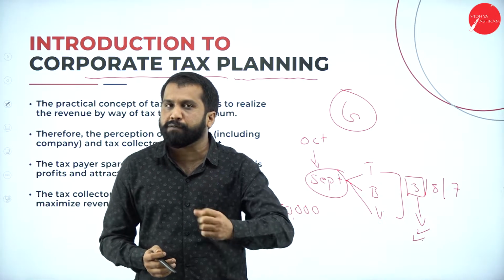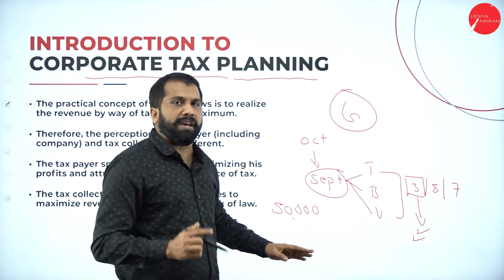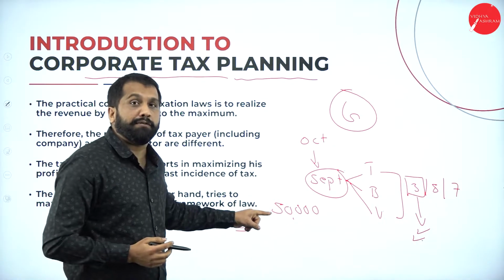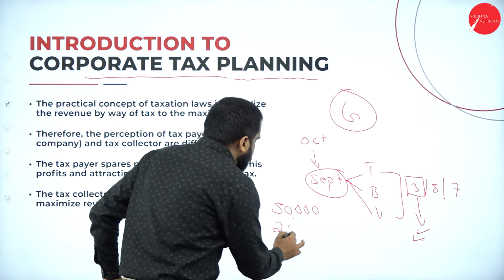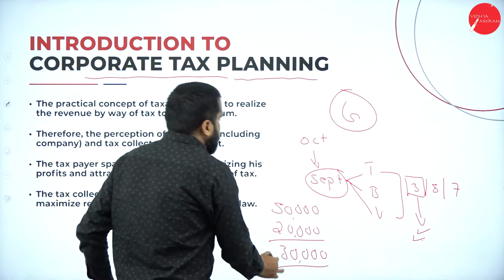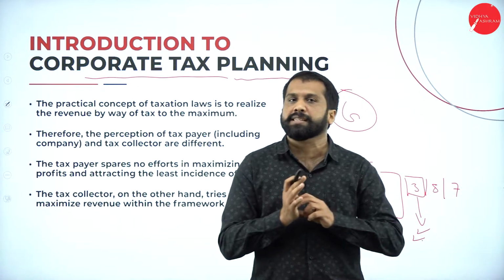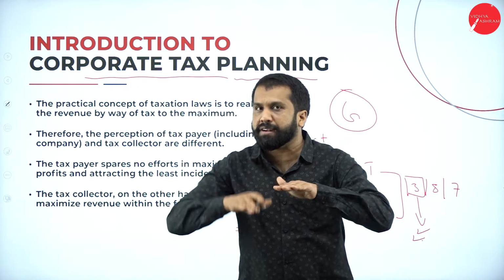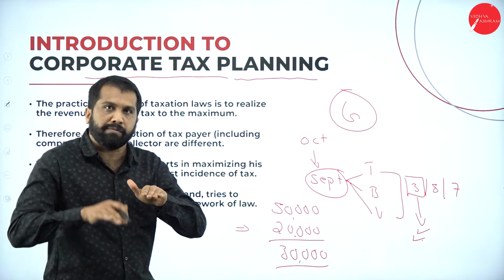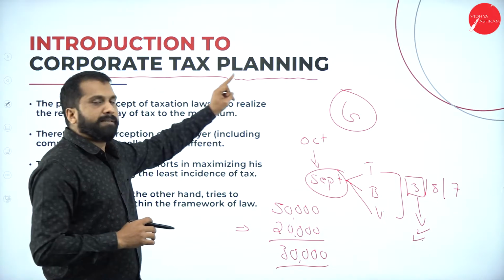Whatever interest you paid for the housing loan can be reduced from this. Assume that you are paying 20,000 interest on the housing loan. Now, what is your tax? 50,000. How much is reduced? 20,000. Now your tax decreases to 30,000. Similarly, there are many investments and saving plans with the help of which you can reduce your tax. Planning of effectively as well as legally reducing your tax is called tax planning.